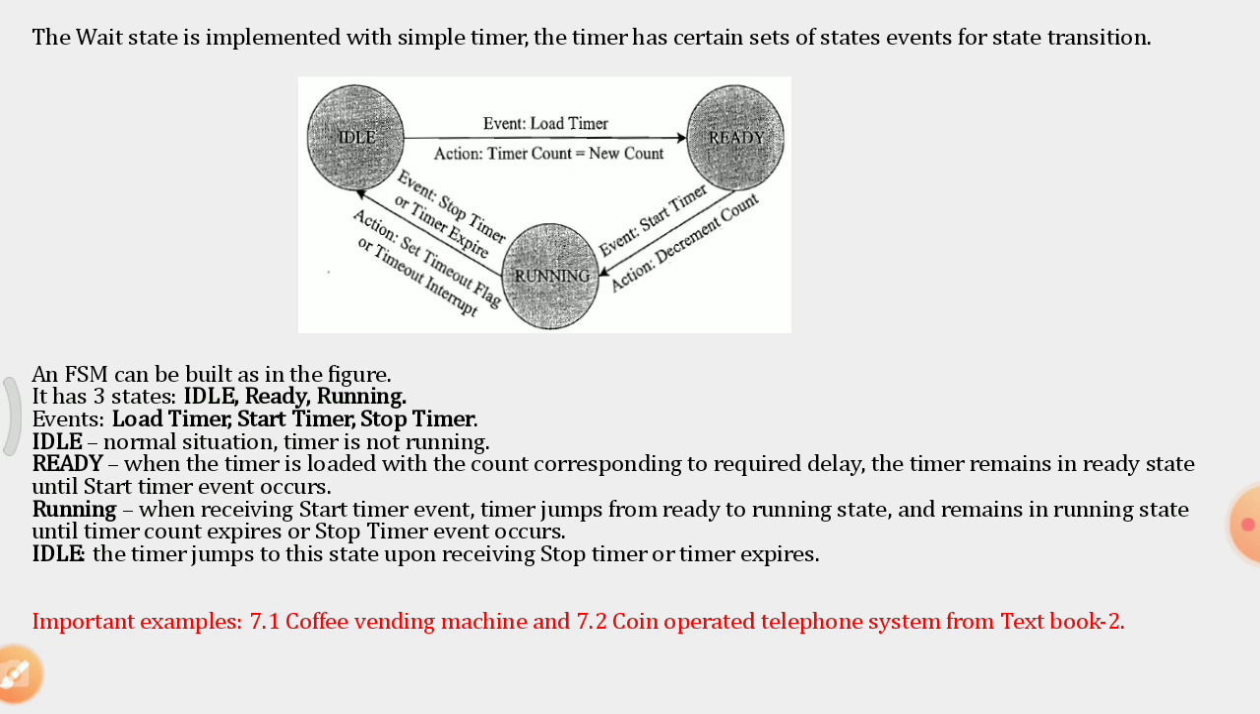These are two examples, and many more examples are there. You can go through a coffee vending machine, example 7.1 from the textbook Shibu K V, Embedded Systems, and another example, a coin operated telephone system, example 7.2, which are very important from the view of exams.